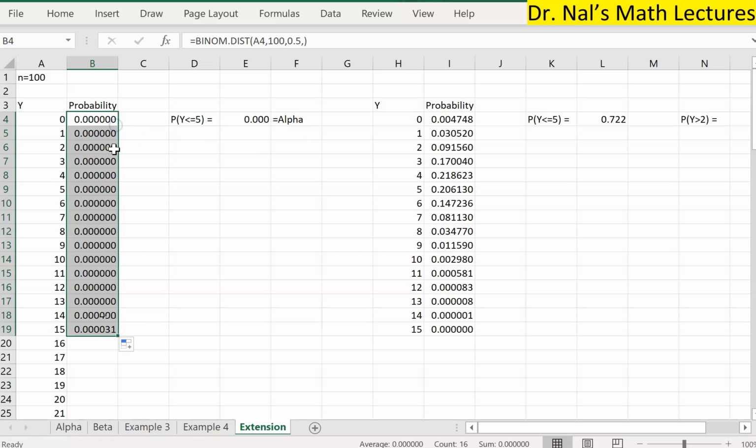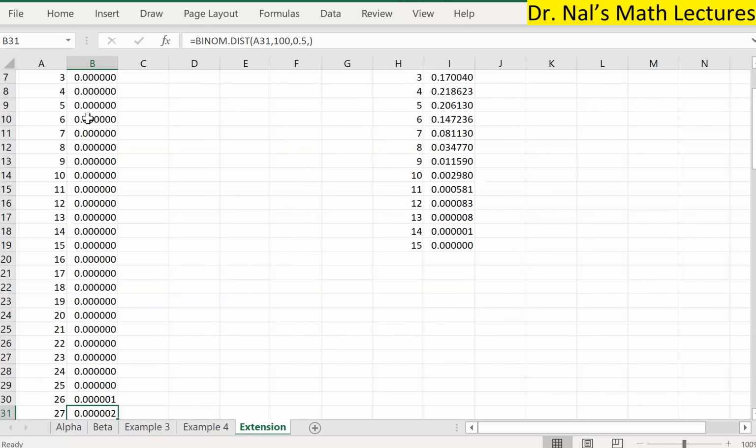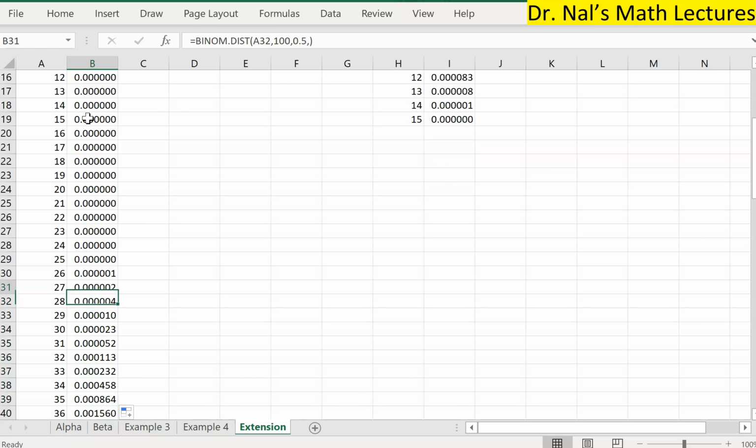So I'm going to double click here and then double click here further. Okay, good. So if you ask 100 people, and if indeed a randomly picked person has a 50% chance of being a supporter of Mr. Jones, what is the likelihood that when you ask 100 people, none of them will say they vote for Mr. Jones? No chance. 2 people, even 10 people is no chance. 20 people is still no chance. The first chances start appearing if at least 26 people say they will vote.